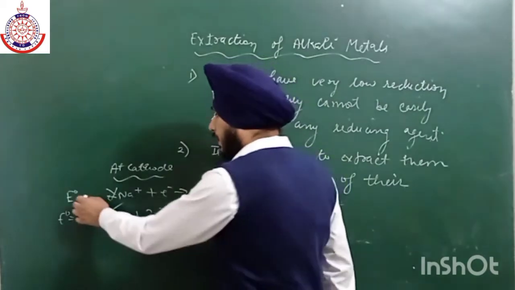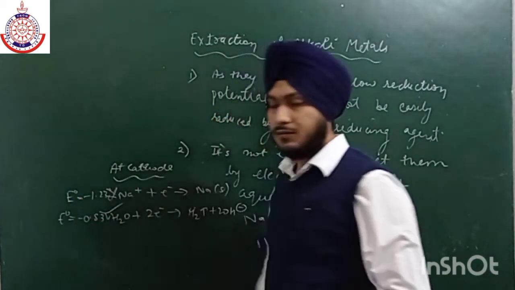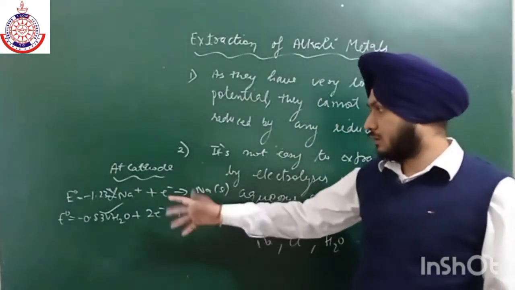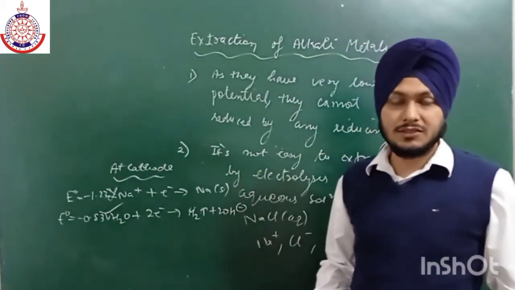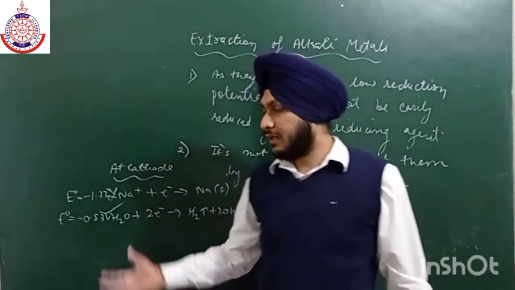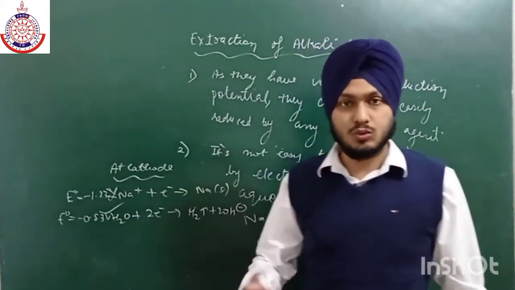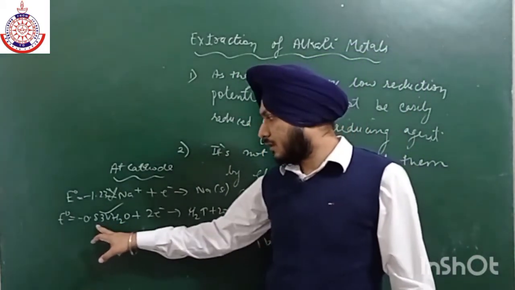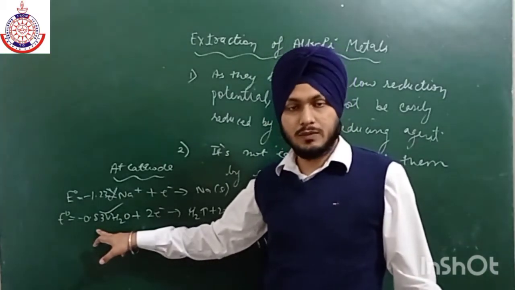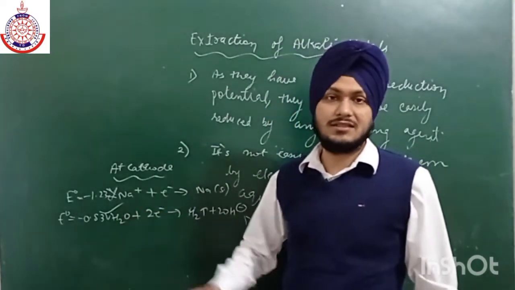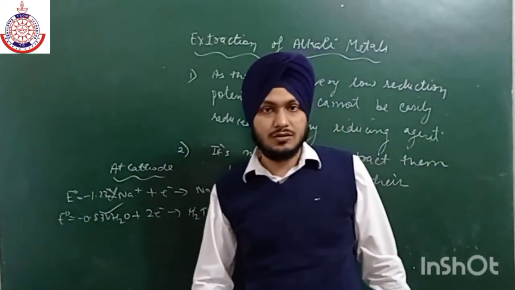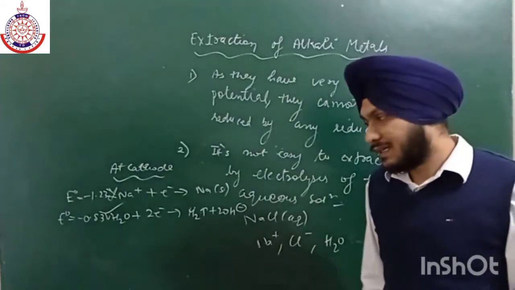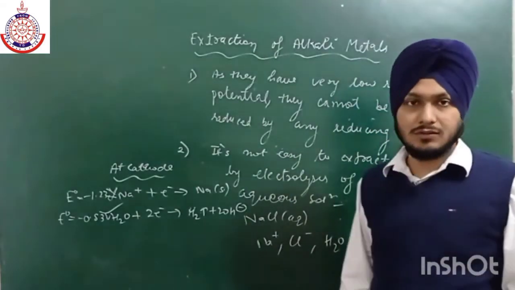In case of lithium it is minus 3.01, in case of sodium it is close to minus 2, and the reduction potential for water is minus 0.83. So the water reaction takes place and the Na positive will remain in the solution. Due to their very low reduction potential we cannot easily extract them from their aqueous solution by electrolysis.